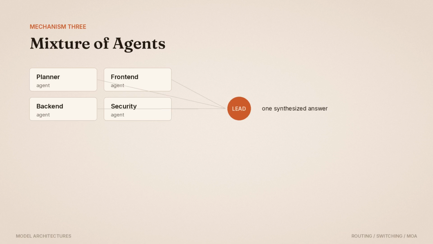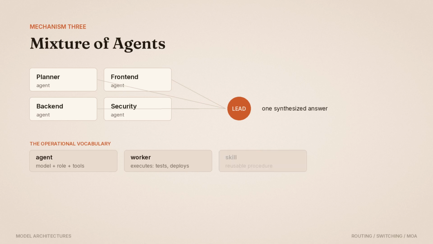Get the operational vocabulary straight here. An agent is a model plus a role and tool access. Workers execute actions like tests and deploys, and skills are the reusable procedures that guide them. In production stacks, this is LangGraph for stateful orchestration with LiteLLM or OpenRouter handling cross-provider model access.